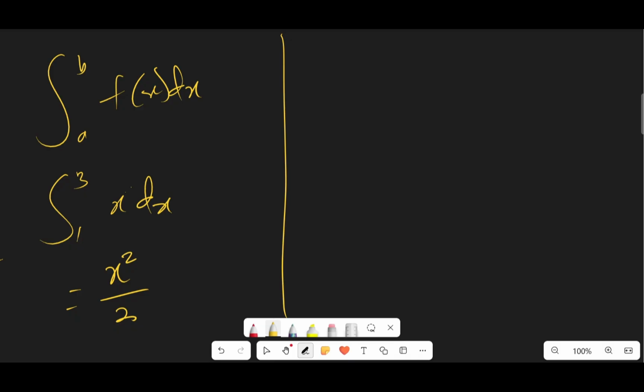Now we have to pick this 3 we have over here and put it where we have x. So I'm going to get 3 squared over 2 minus 1 squared over 2. And that gives me 9 over 2 minus 1 over 2, and that is going to give me 4.